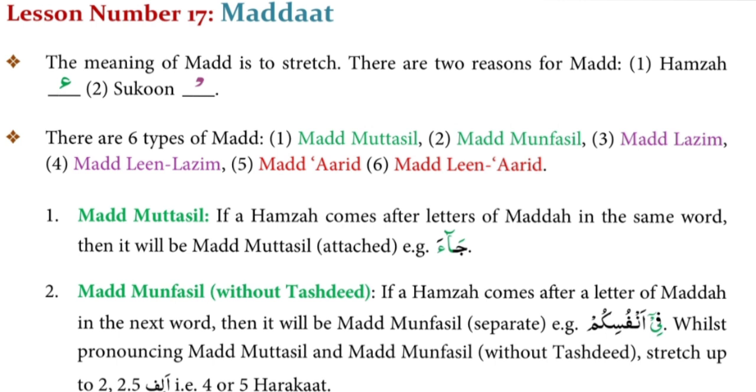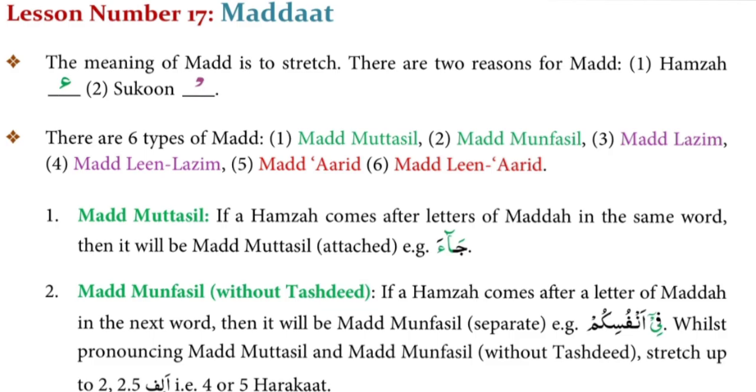Dear viewers, if you see hamza after alif madda or after waw madda or after ya madda in the same word, then it will be madde muttasil. For example, look at this example, jaa. In this word, you can see hamza after alif madda in the same word because jaa is one word. So madde muttasil will be done in this word.